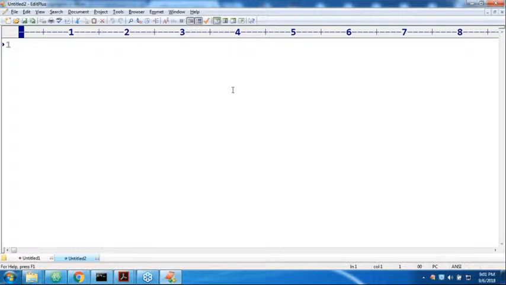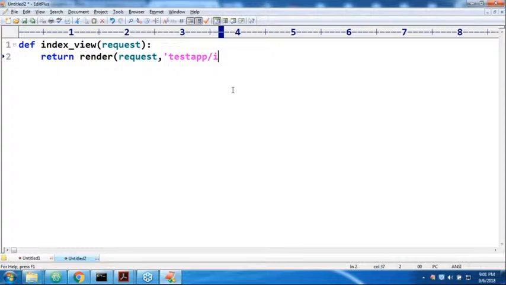Here I'm taking def index_view for the home page, right? index_view(request): return render(request, 'testapp/index.html'). Home page, right? If it is the home page, we are not required to have any form and so on. First, let me concentrate on the home page. Forget about forms and so on.